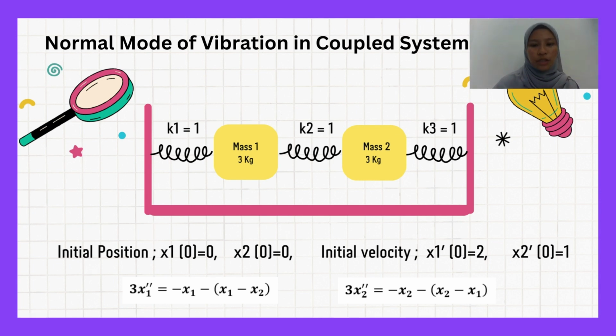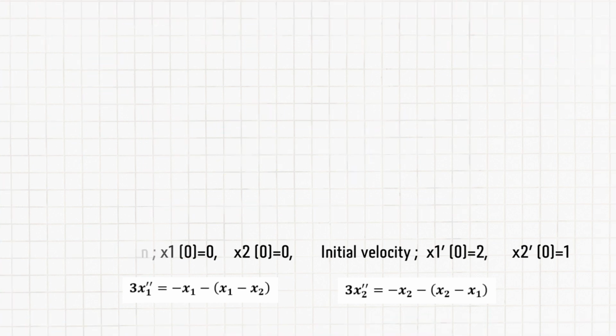Next, the initial condition is that the position of both masses is 0, the initial velocity of mass 1 is 2 meters per second, and the initial velocity of mass 2 is 1 meter per second. Therefore, we have two equations. The first equation is 3x1 double prime equals negative x1 minus (x1 minus x2). The second equation is 3x2 double prime equals negative x2 minus (x2 minus x1).